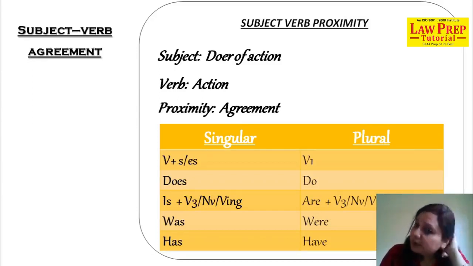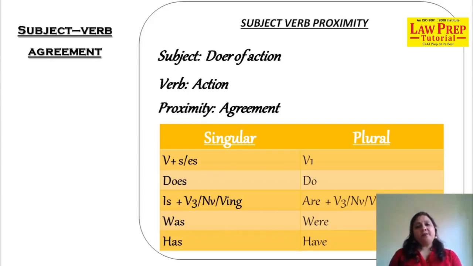Now turning to the plural verbs. We talk of the plural verbs. We have verb first form, which is considered as plural verb. Do is also considered as plural verb. Are plus V3, no verb or verb ing. I'll make a sentence for each of them to explain to you. Were is plural verb and have is also plural verb.